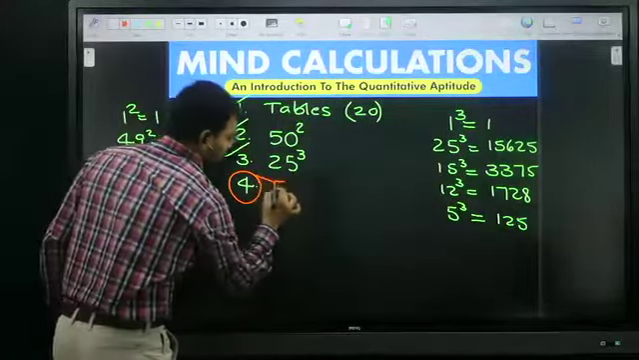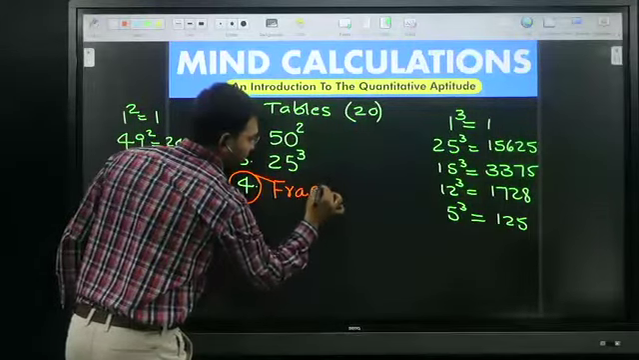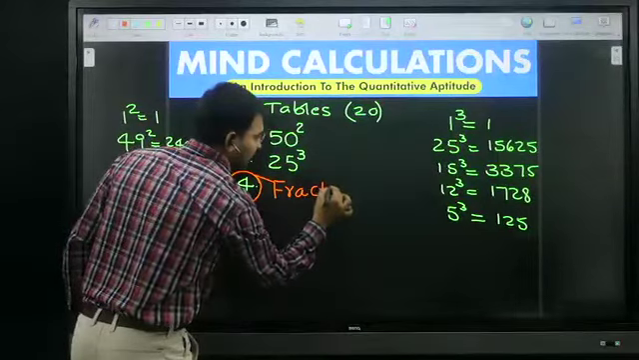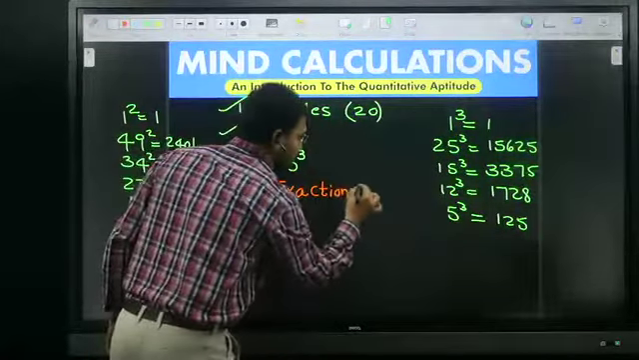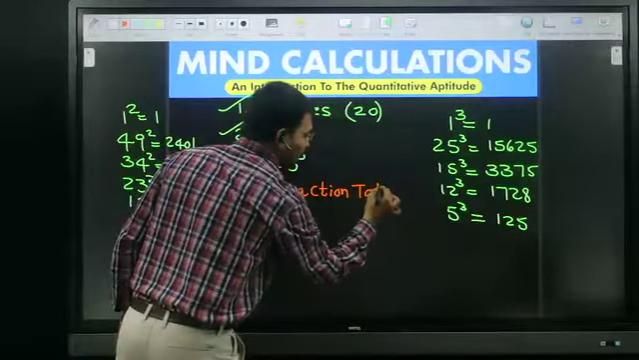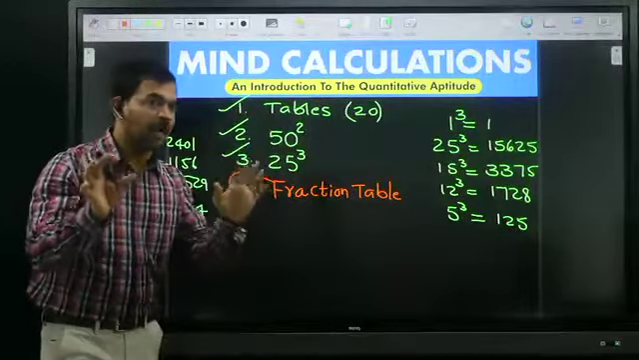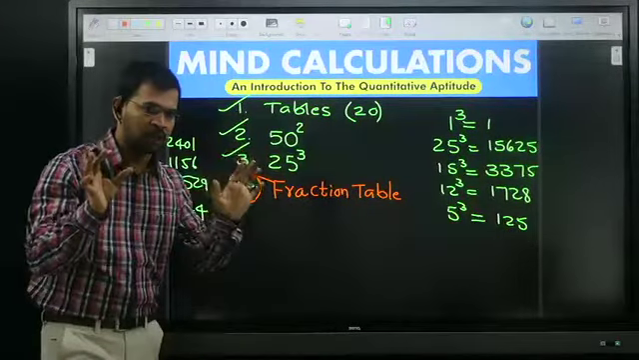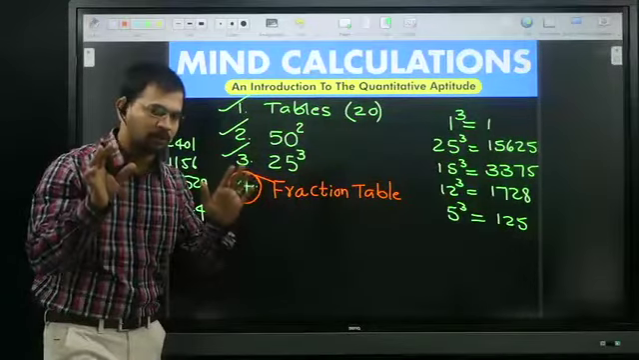That is the fraction table, the fraction to percentage conversion table. Simply, I can call it the fraction table. This is very, very crucial. This is the important and strongest pillar of quantitative aptitude.